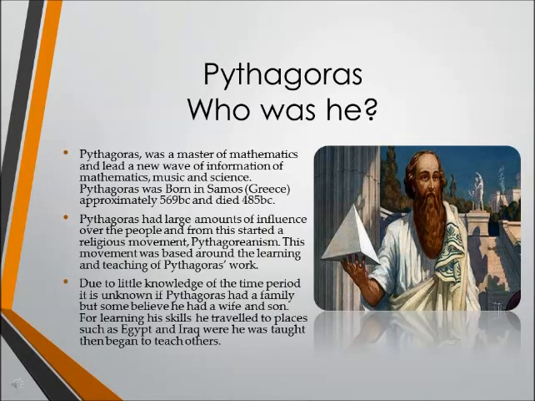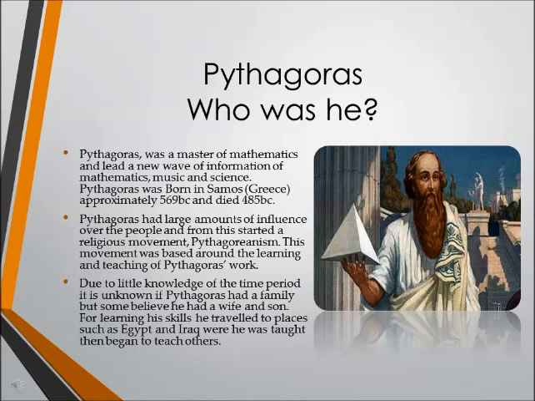Pythagoras of Samos was a master of mathematics and had led a new wave of information in mathematics, music, and science. Pythagoras was born in Samos in Greece, approximately 569 BC, and died approximately 485 BC. Pythagoras had large amounts of influence over the people, and from this started a religious movement, Pythagorism. This movement was based around the learnings and teaching of Pythagoras' work.